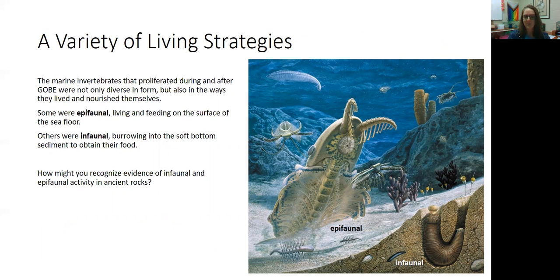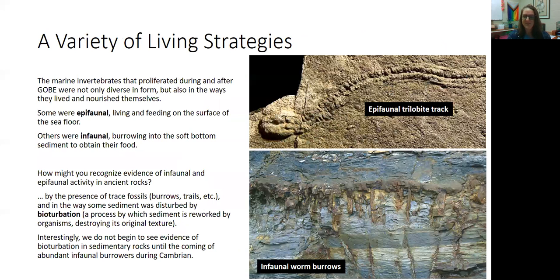You might think, well, how do we know this? How do we know which animals lived on the surface, which animals lived beneath the seafloor? Well, as always, there's evidence in the fossil record.